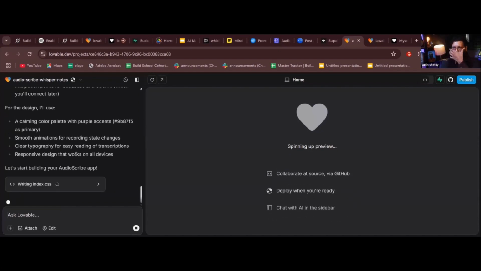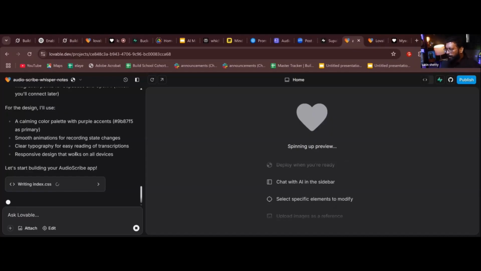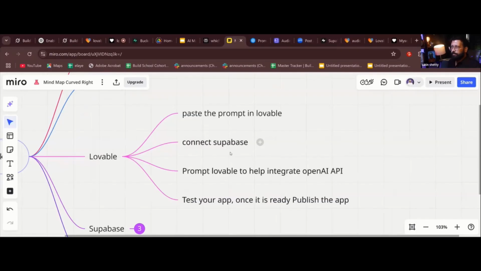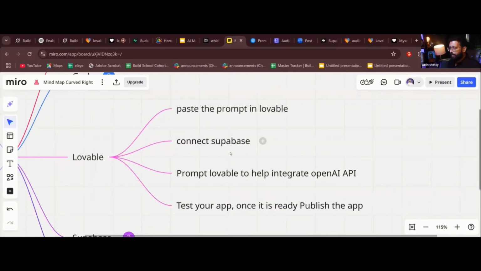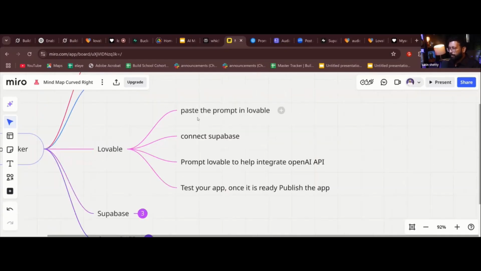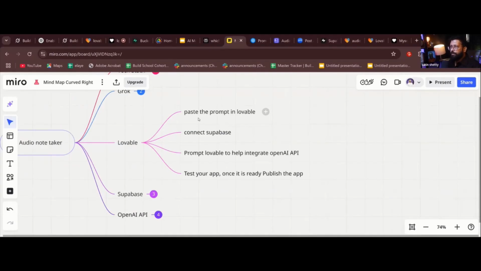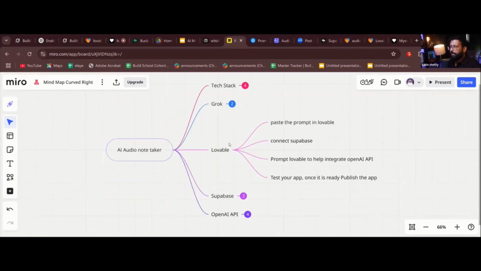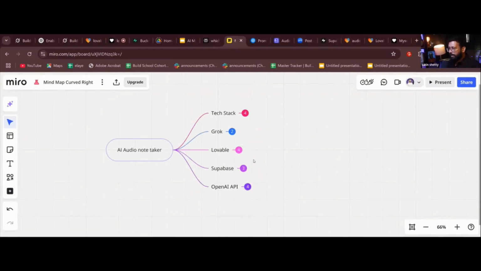Possible to have a Miro expanded screenshot? You mean this? It's still not clear? So now I've pasted the prompt in Lovable. This is where I am right now. Zoom out. Okay, to see the whole process. Is it clear? So this is the process.